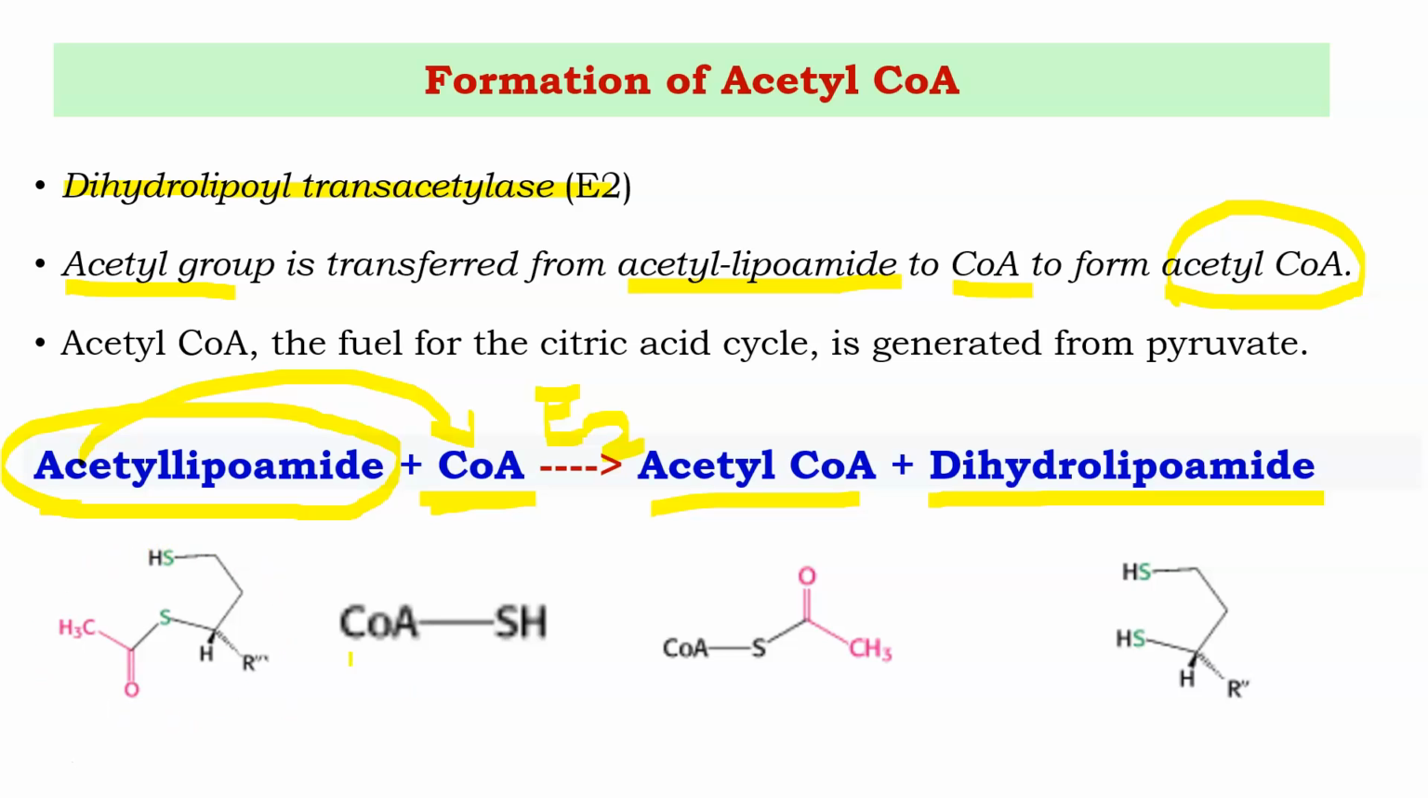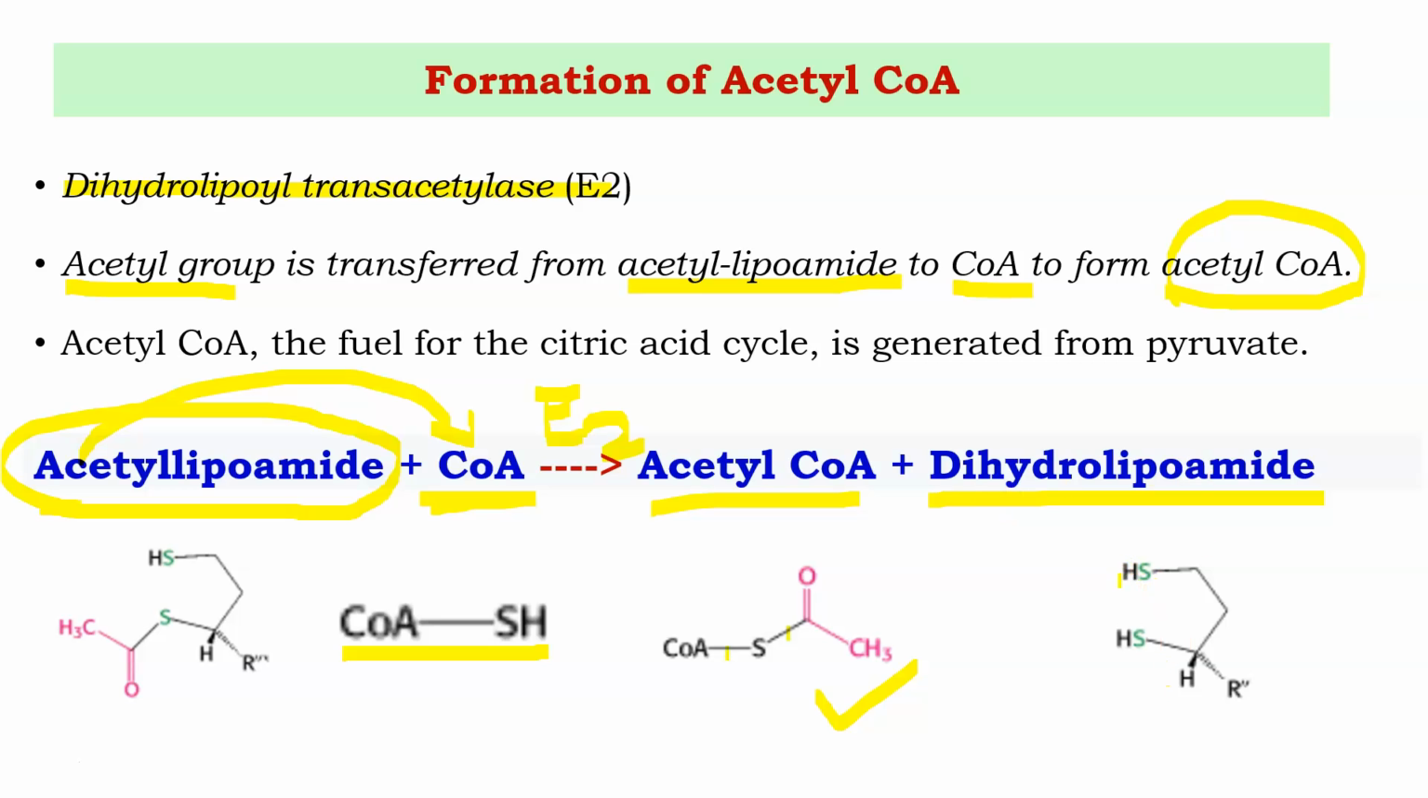This is acetyl lipoamide reacting with coenzyme A. CoASH means this is the sulfhydryl group, and coenzyme A is a very big molecule, simply represented as CoASH. Here the thioester linkage is preserved, to form acetyl coenzyme A. Our goal is to generate acetyl coenzyme A, the end product. This is the end product, which is achieved in the third step itself. But remember, what is formed here? Dihydrolipoamide.